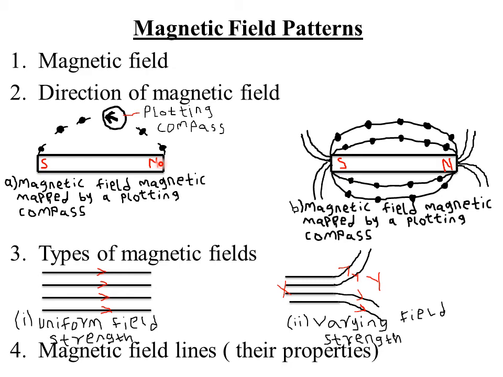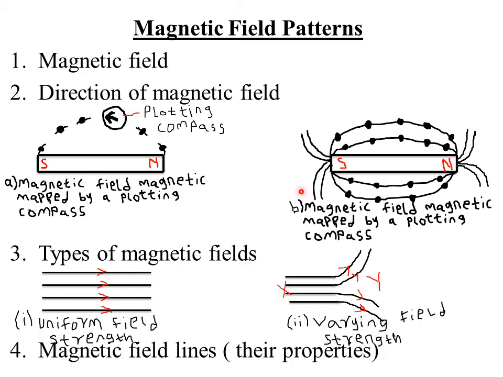Remember, the magnetic field will always move from the north pole towards the south pole, just like in charges, where we said that current will always flow from the positive terminal towards the negative terminal. So the positive terminal in this case represents the north pole, and the negative terminal represents the south pole. So the advantage of using a plotting compass to locate a magnetic field is that it indicates the direction. It shows you both the pattern and the direction.